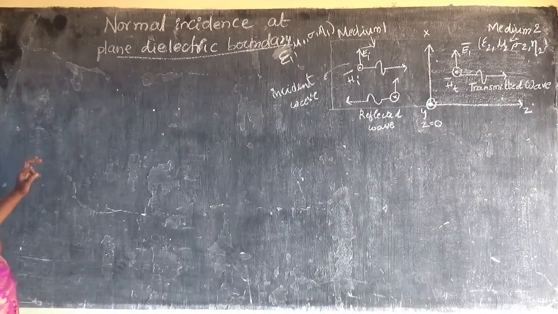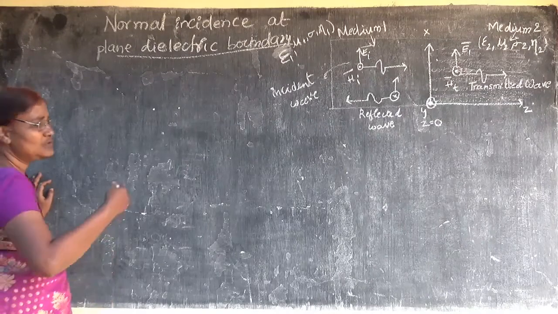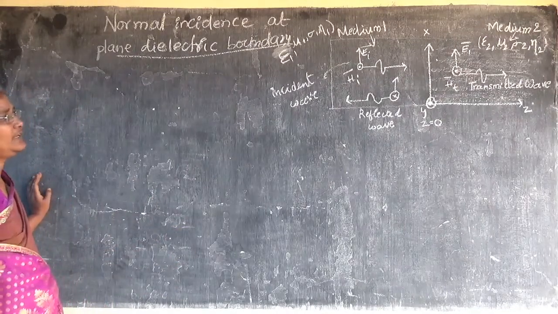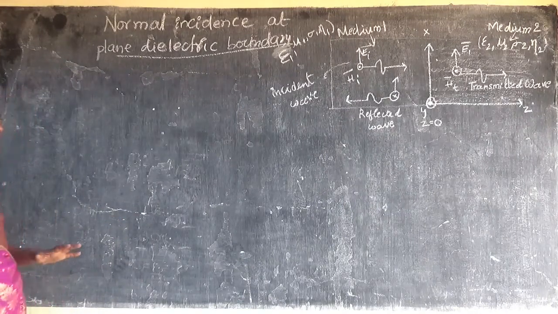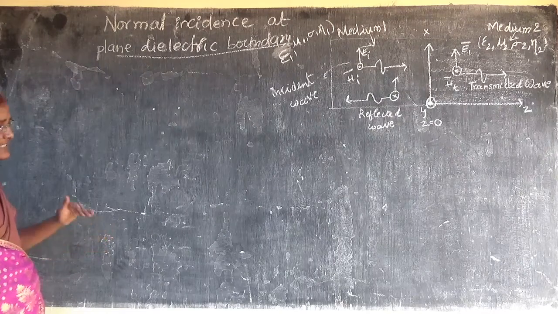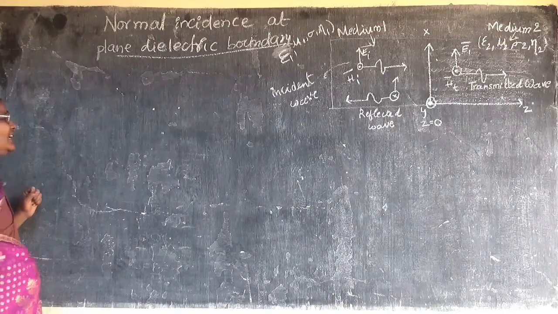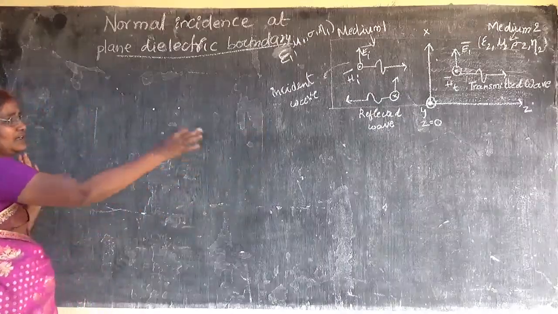So we are going to learn about the incidence of the electromagnetic wave at some boundaries. Till now we assumed a homogeneous unbounded region.